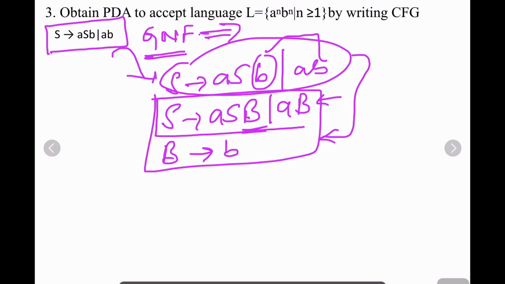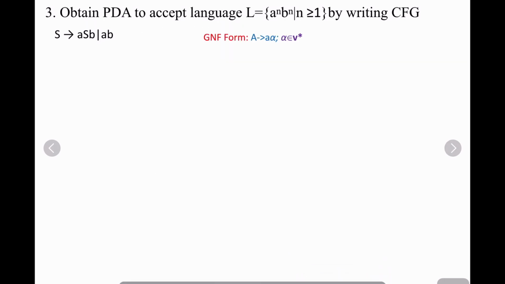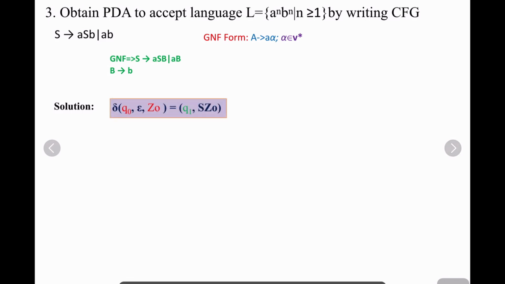Right? Let us understand now. As I told you, A gives a alpha, and alpha is this. I converted it just before, so it is in the form of GNF. Now it is easy for you to follow step 2. What is step 2? Without consuming any input, just push the start symbol onto the stack, on top of the stack.